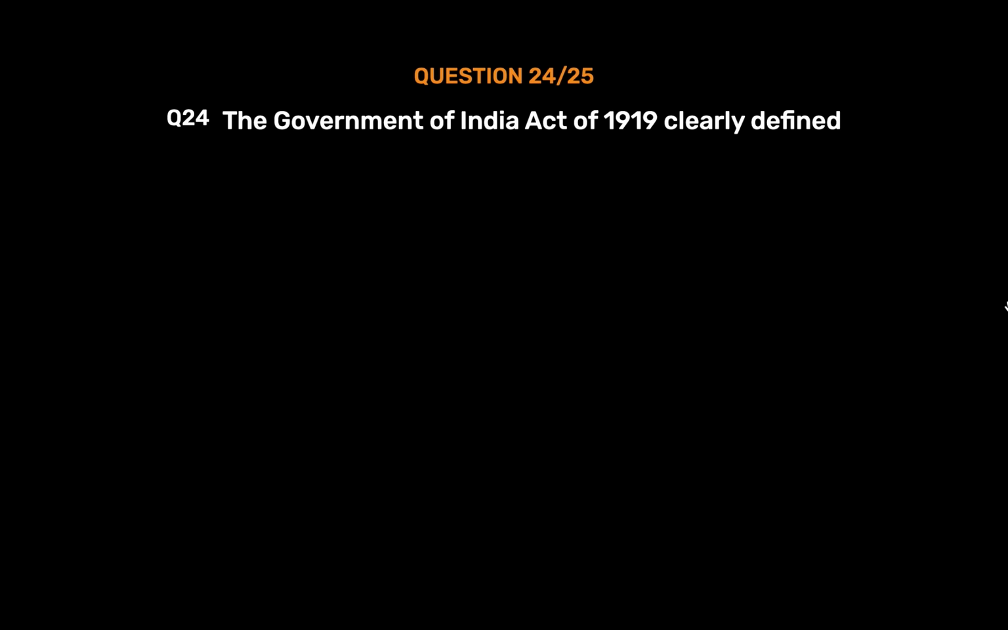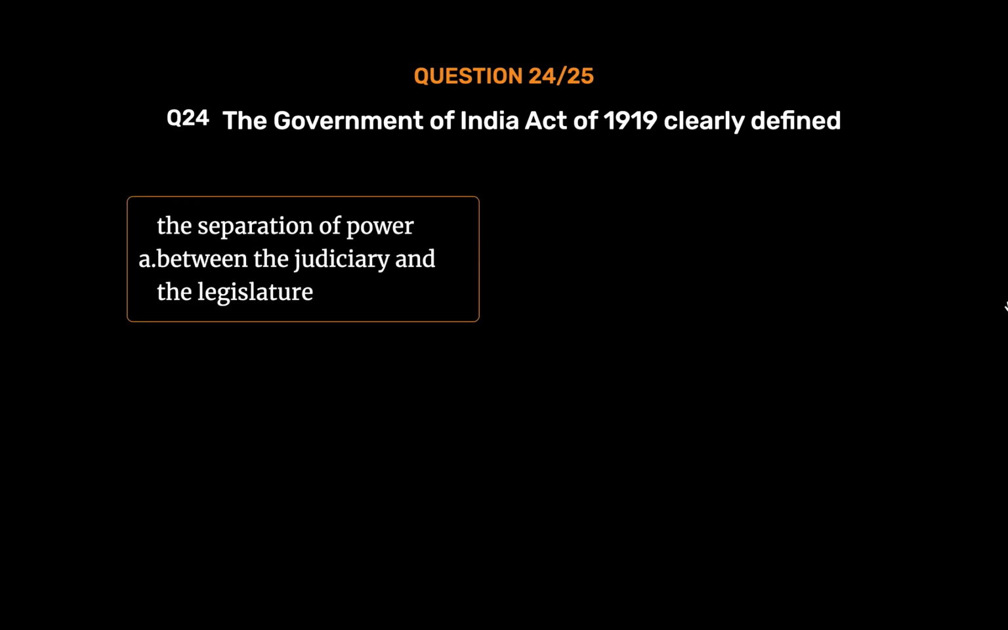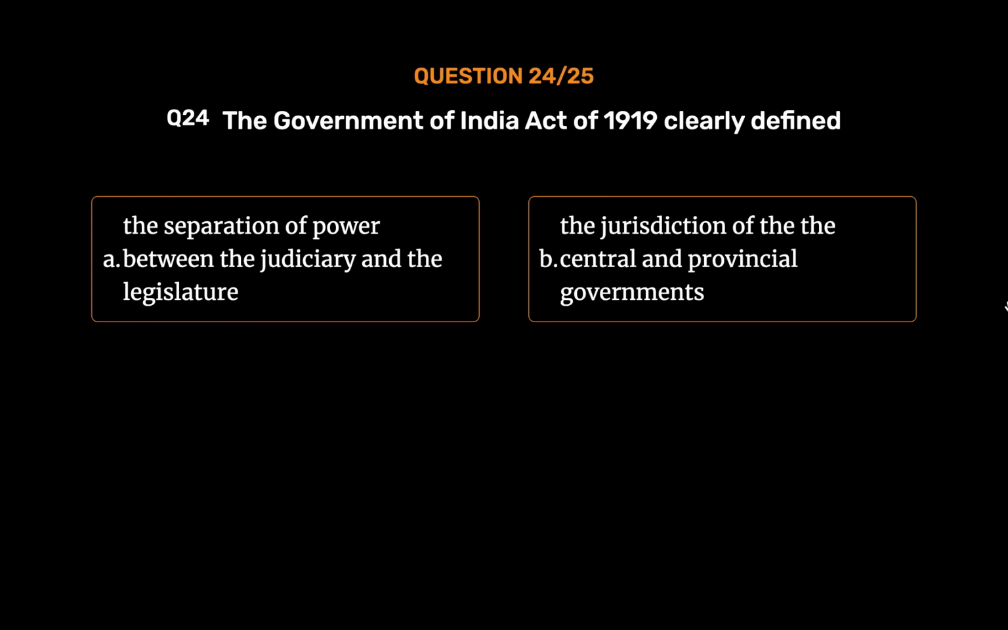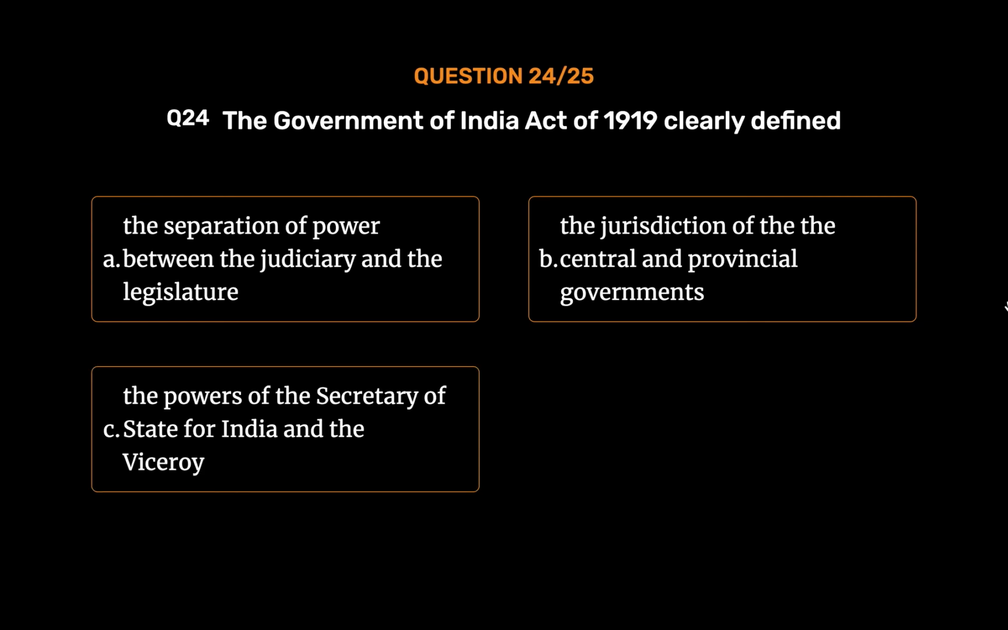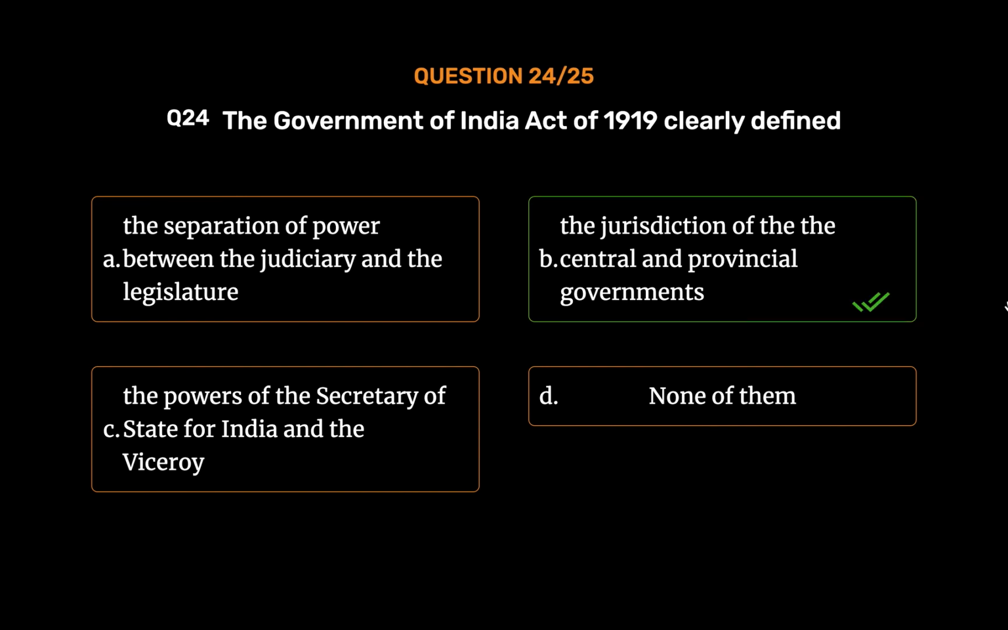Question number 24. The Government of India Act of 1919 clearly defined Option A. The separation of power between the judiciary and the legislature. Option B. The jurisdiction of the central and provincial governments. Option C. The powers of the Secretary of State for India and the Viceroy. Option D. None of them. The correct answer is Option B.